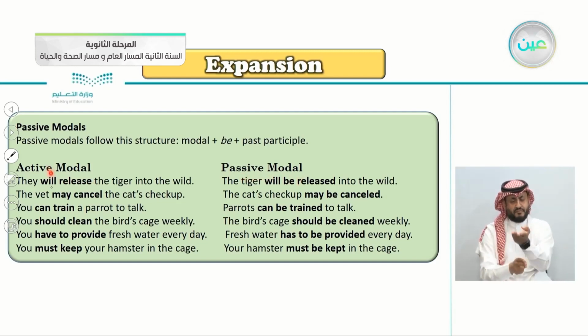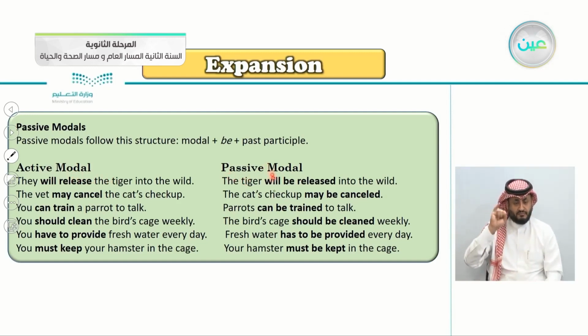We begin with the object in the passive and we say will, this is the modal, be, and the past participle is released. Another example: may cancel, may, this is the modal, be cancelled, and so on.